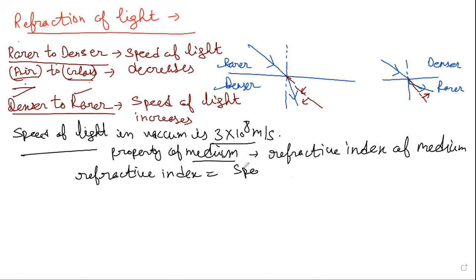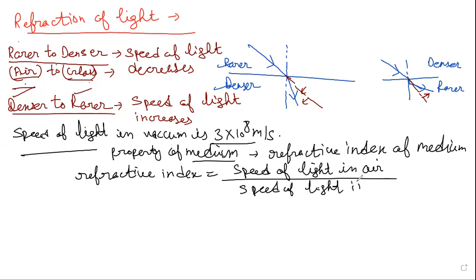speed of light in air divided by speed of light in medium, right? We denote it by n. It can be written as n is equal to c by v. This is the way we can write it. So the higher the refractive index, the denser the medium will be, right?